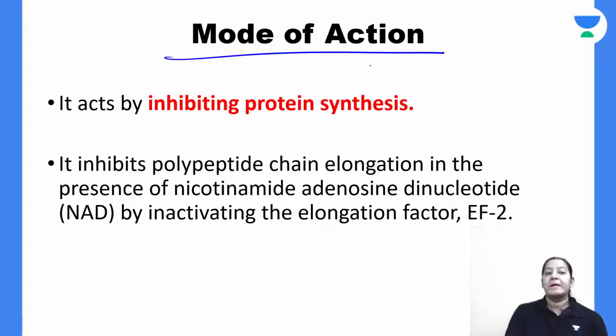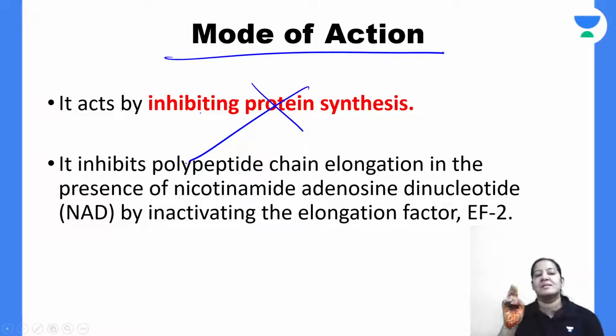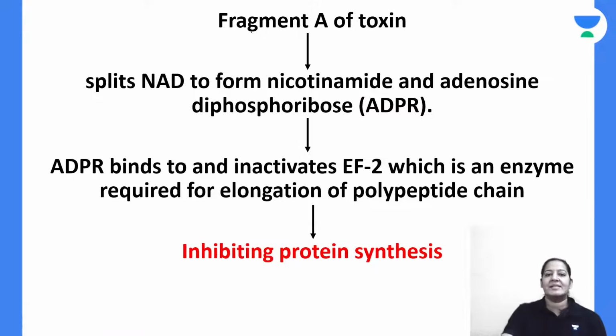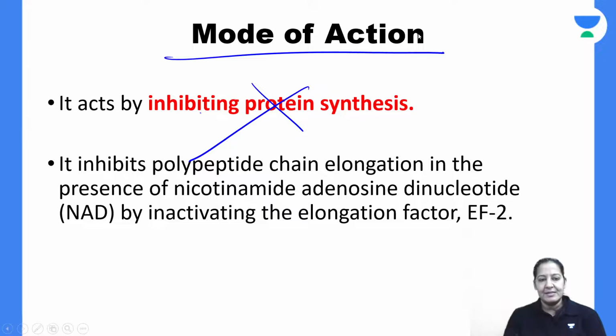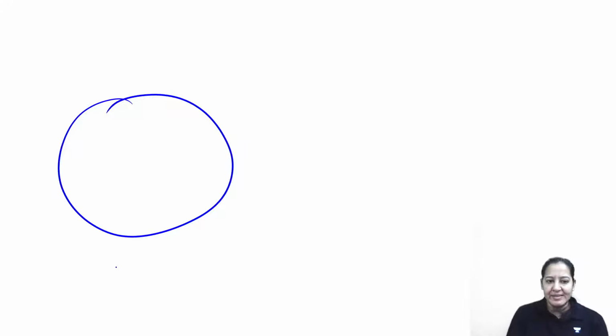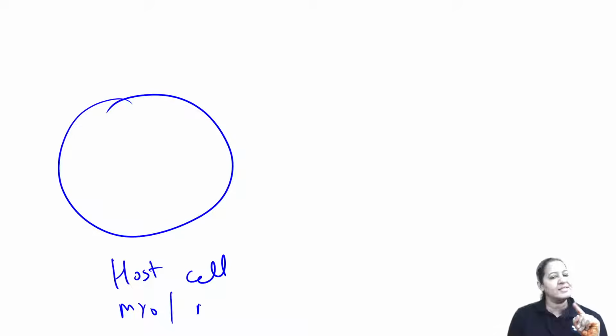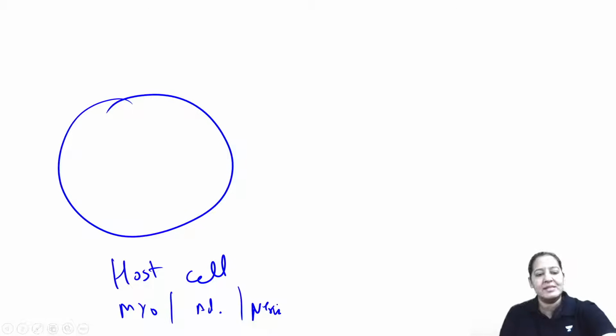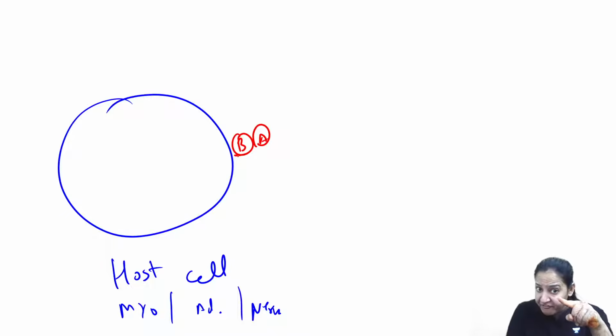Mode of action. This toxin inhibits protein synthesis inside the cell. Suppose this is a human cell, a host cell. Host means human. It is either a heart cell, that is myocardium, or an adrenal cell, or a nerve cell. Toxin loves these 3 cells. And this is the toxin, with fragment B and fragment A. With the help of fragment B, it binds with the human cell. After that, the toxin enters inside the human cell.